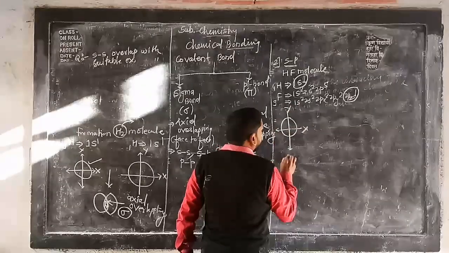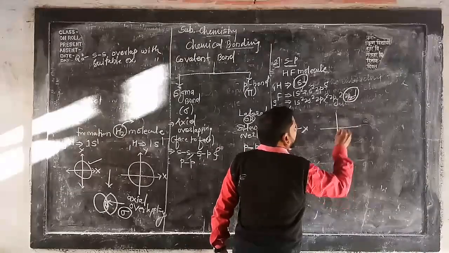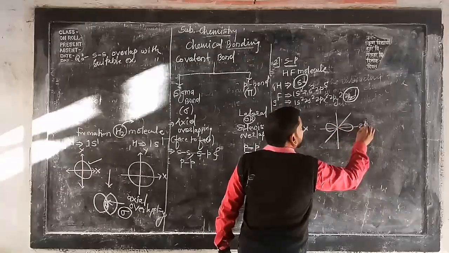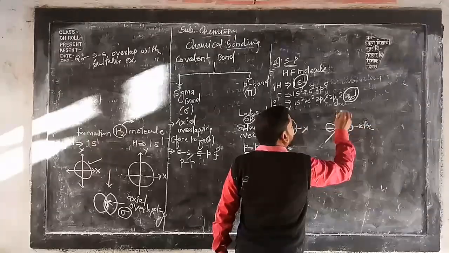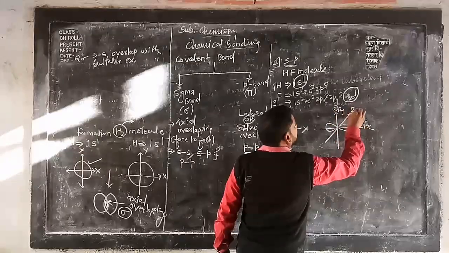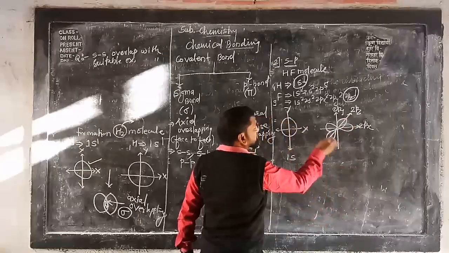What is this? Your 1s, now 2pz, see here. This is your 2px, this is your 2py and this is your 2pz. So there is an axial overlapping between these two.